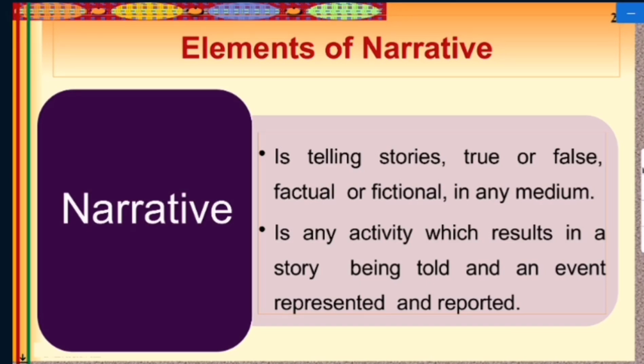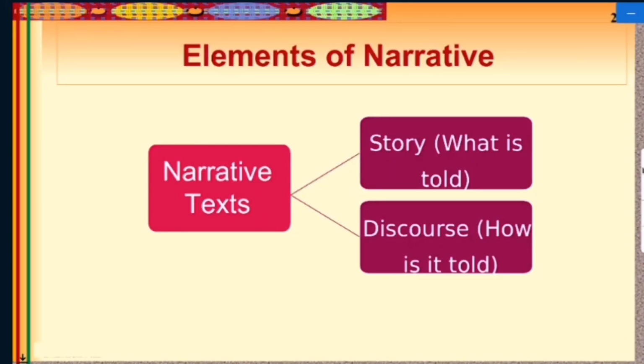Elements of narrative. Narrative is telling stories, true or false, factual or fictional, in any medium, and any activity which results in a story being told and an event represented and reported is called narrative. And narrative has different elements. There are two major elements in a narrative text: story, what is told, and discourse, how it is told. So those are the two things.